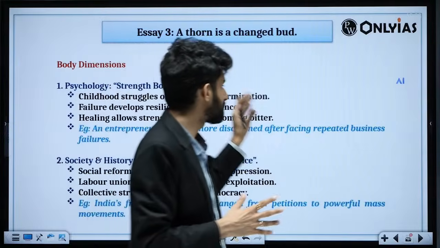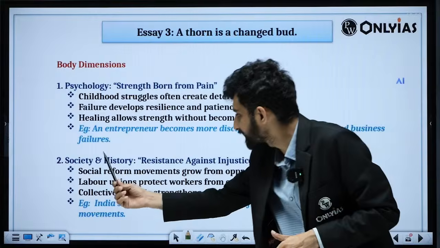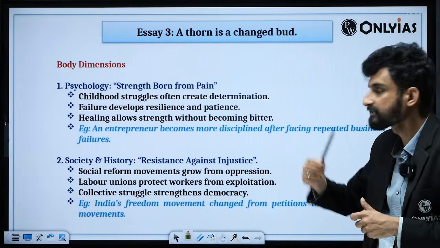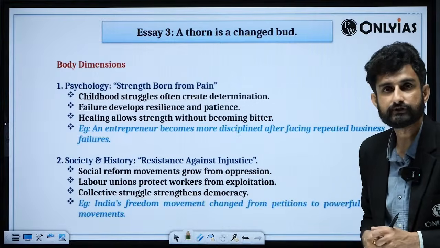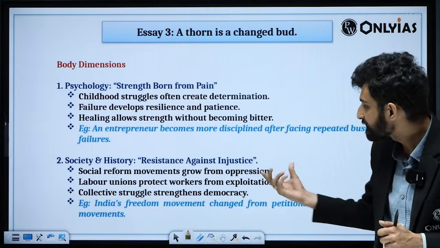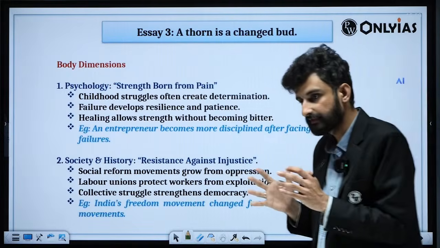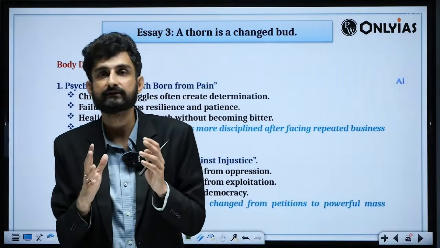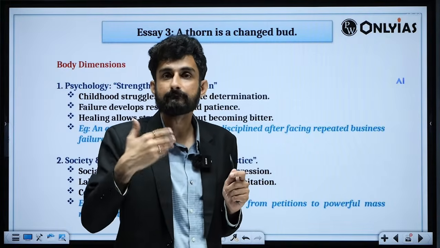So that is the transformation it is talking about, and these are the different levels at which we can decode it. Against society in history, resistance against injustice. Social reform movements grow from oppression. So these are cases of thorns. Thorn here is reflective of an adaptation mechanism.